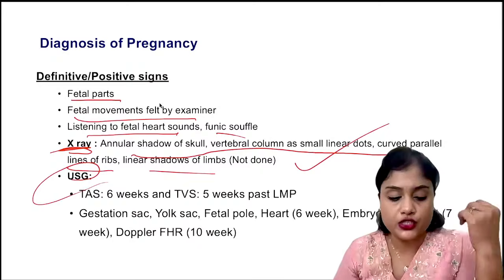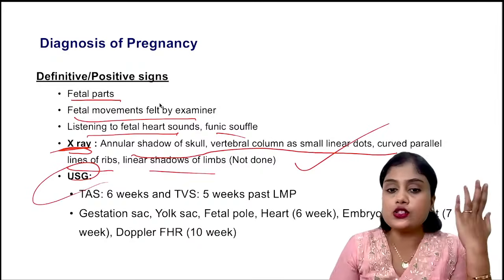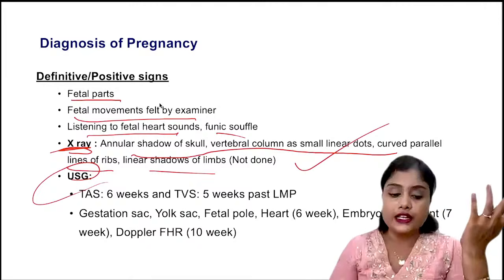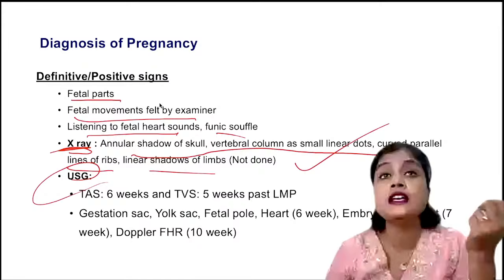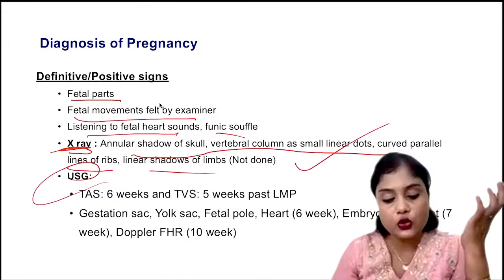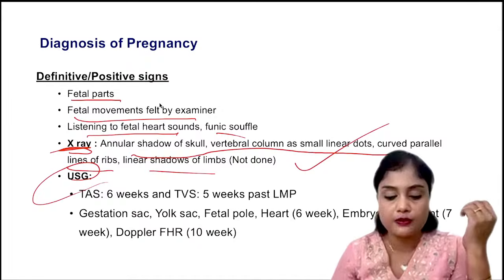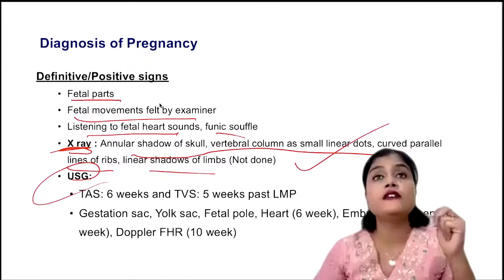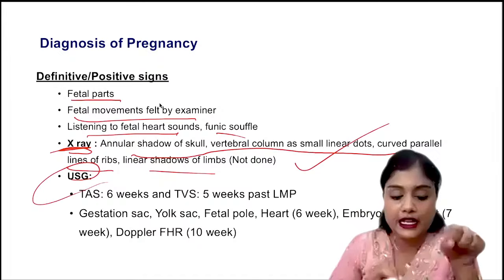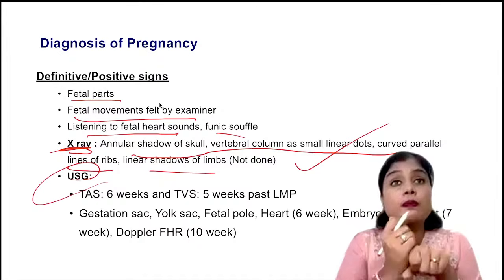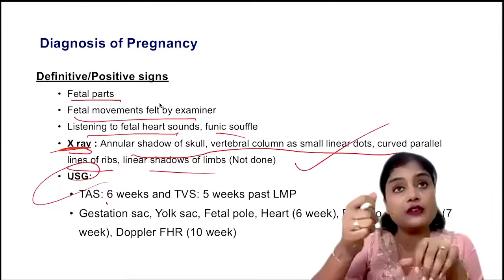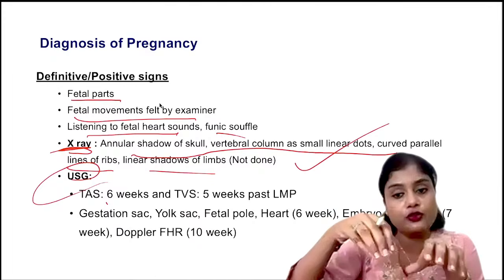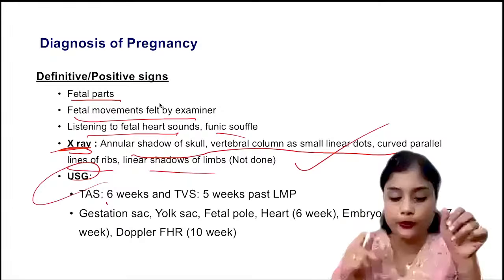Next, coming to scan. This is also again a definitive sign, isn't it? You can do TAS by around 6 weeks and TVS by around 5 weeks. So the earliest you can do is TVS, where you see the fetal pole, heart rate, and embryonic movements. With Doppler, you can start checking the fetal heart rate by 10 weeks. So remember this, with the abdominal uterine Doppler scan, you can assess the fetal heart rate as early as 10 weeks. Okay.